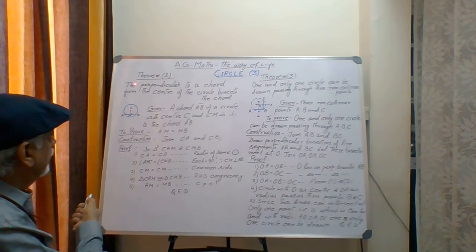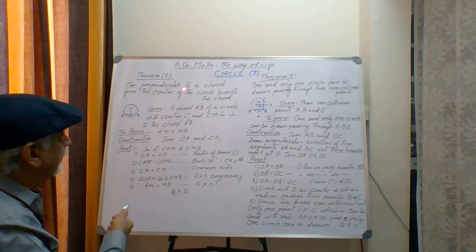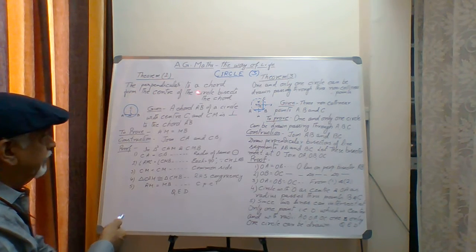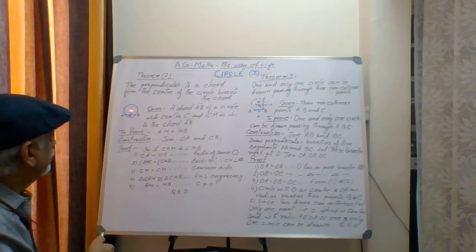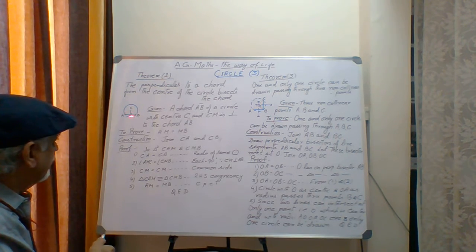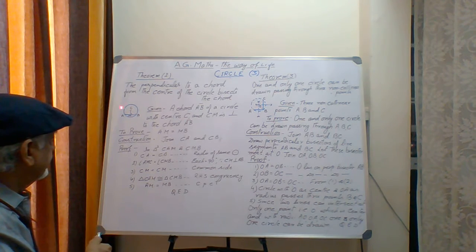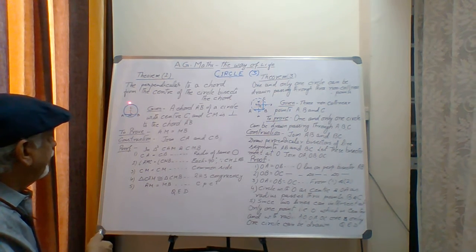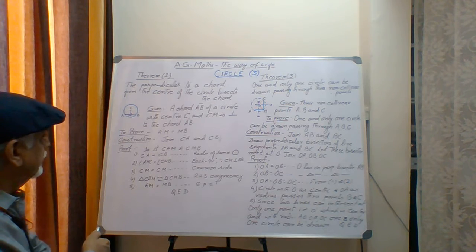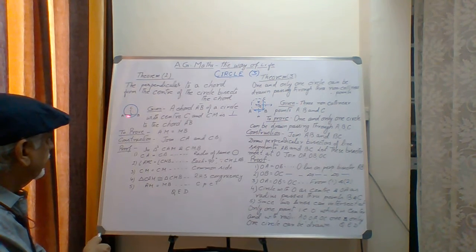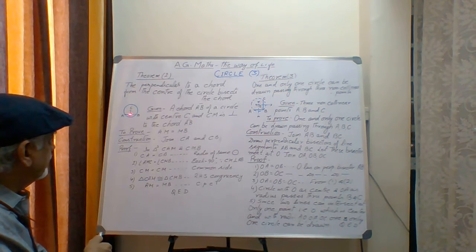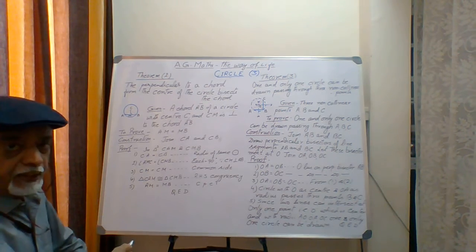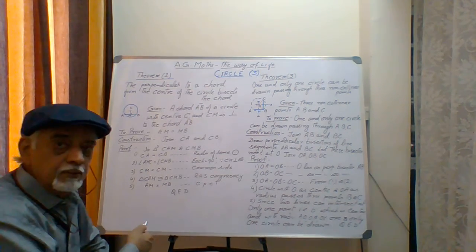Now theorem number 2 says the perpendicular to a chord from the center of the circle bisects the chord. If I draw a perpendicular on the chord, AB is the chord, the blue circle is there, C is the center. If the perpendicular is dropped from point C on the chord AB, then it will bisect the chord AB into two parts at point M. That means AM should be equal to MB. So this is the style of writing the answer to the theorem.